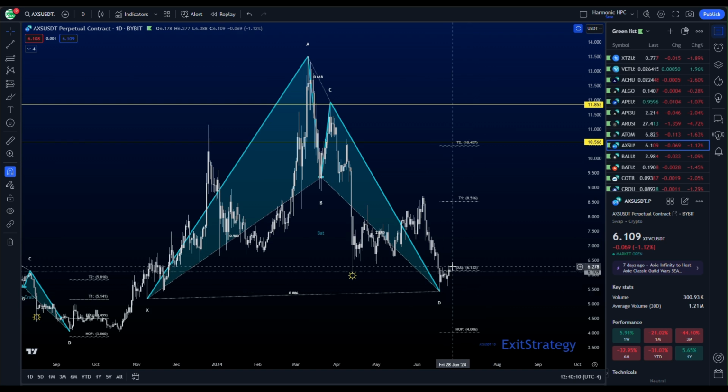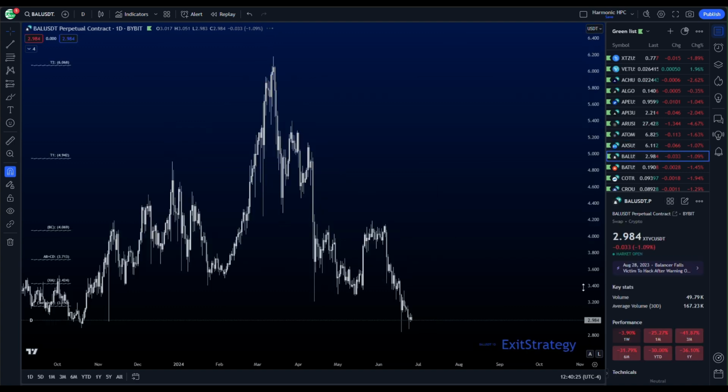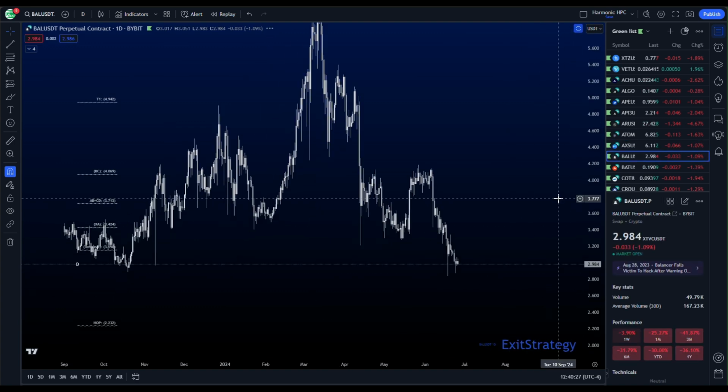AXS has another daily bat pattern, again looking very similar to ADA with this wick and then the recovery. Now we are fighting with this XA level. If we can take that XA level and reclaim it, that strengthens our call to make this a type 2. We came up, hit type 1 initially, back down, reformed our PRZ, and we should be on our way back up.